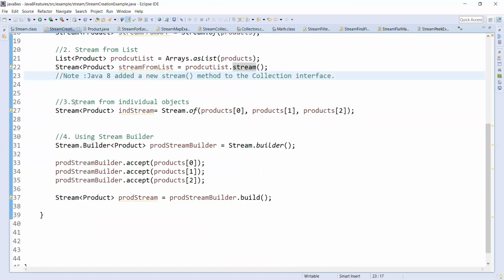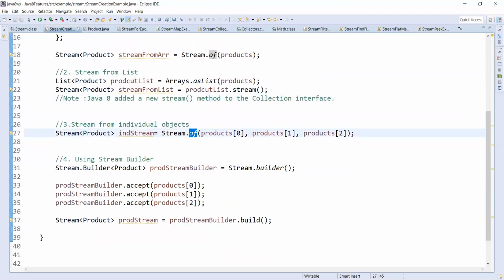We can even create a stream from individual objects. We can use the same method of. I'm just passing three objects; you can pass any number of objects. All these objects are now in a stream of Product: product 0, product 1, product 2.